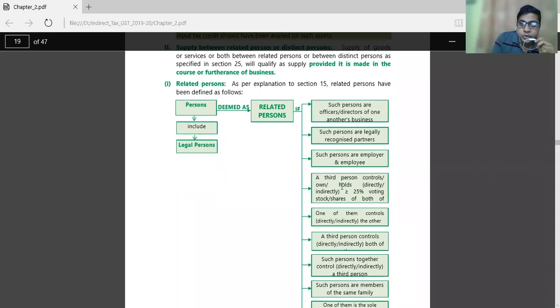A third person who controls, owns or holds directly or indirectly more than 25% voting rights of both.